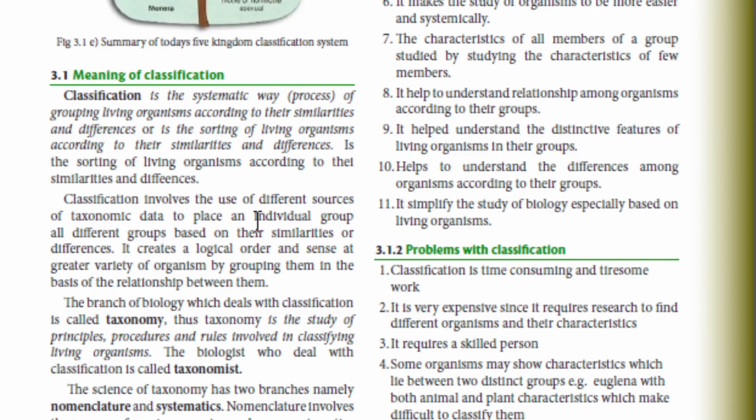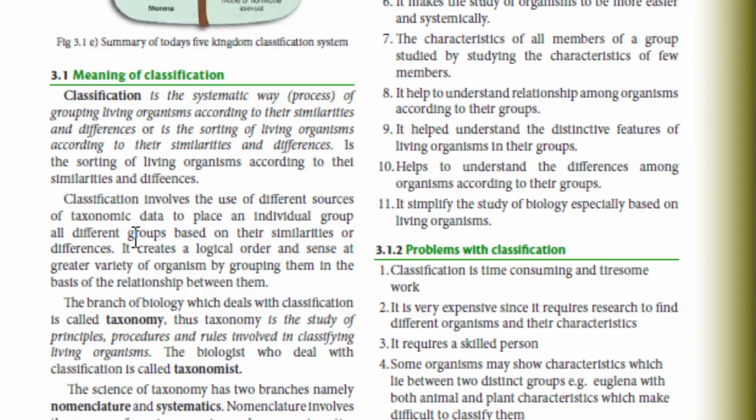Classification involves the use of different sources of taxonomic data to place an individual or different groups based on their similarities or differences.